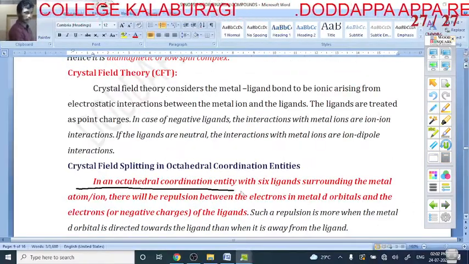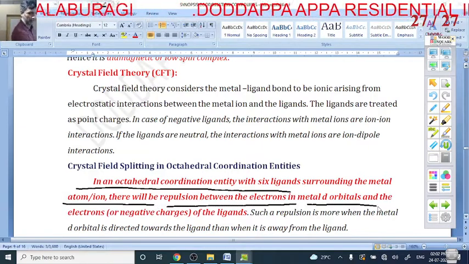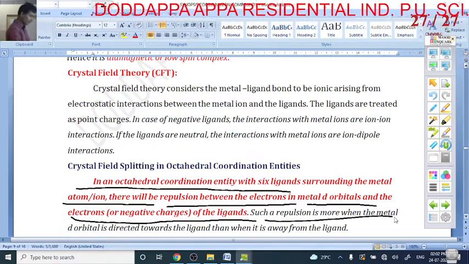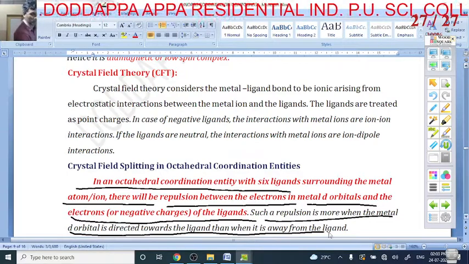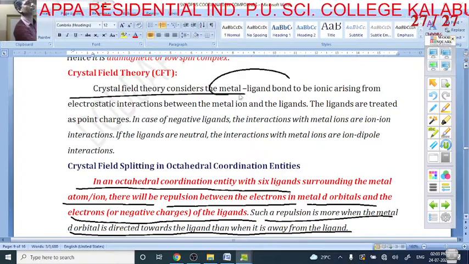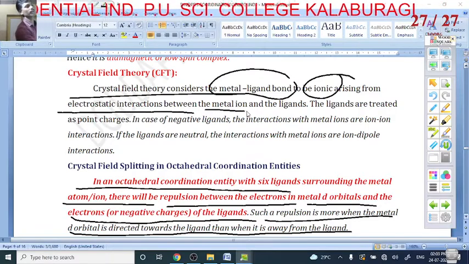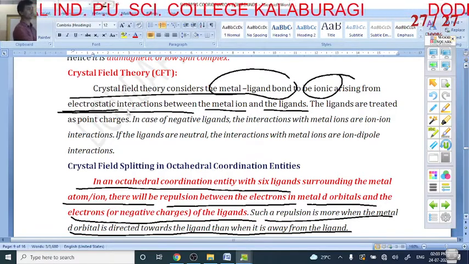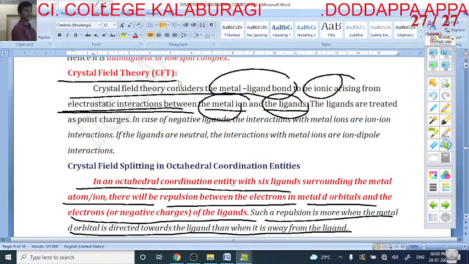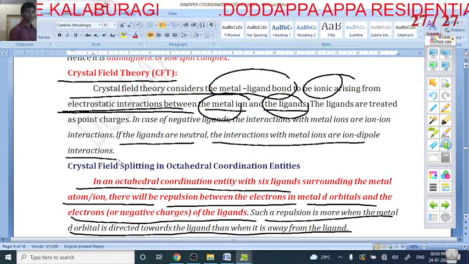In an octahedral complex, the 6 ligands are on the central atom. There will be repulsion between the electrons in the metal d orbitals and the electrons of the ligand. Such repulsions are more when the metal d orbital is directed towards the ligand. Crystal field theory considers the metal-ligand bond to be ionic, with electrostatic interaction between the metal ion and the ligand. If ligands are neutral, the interaction with metal ions is ion-dipole interaction.